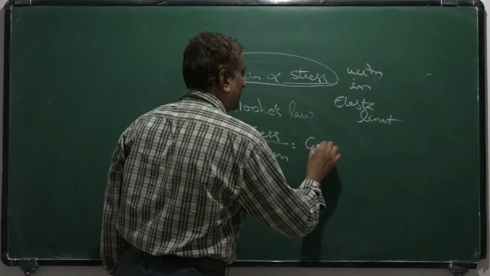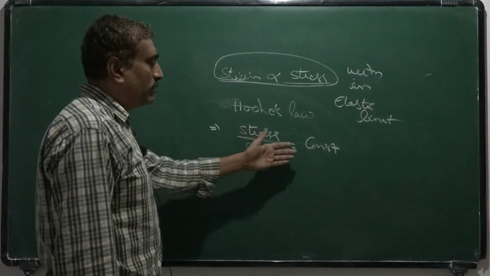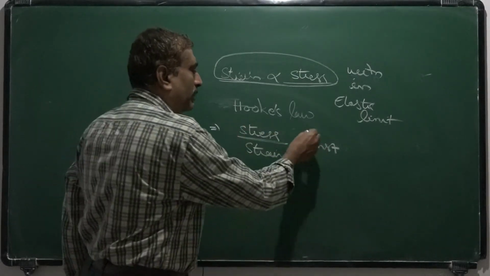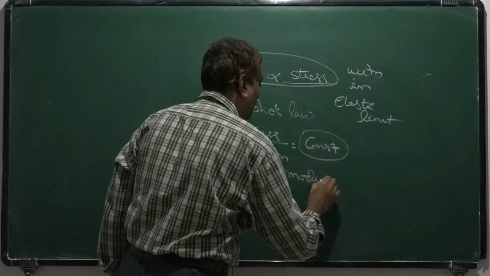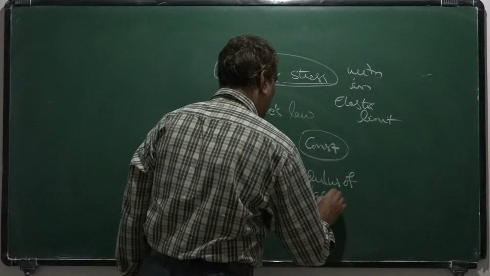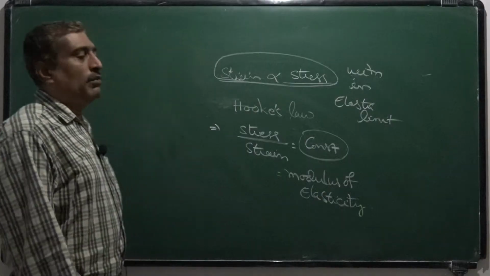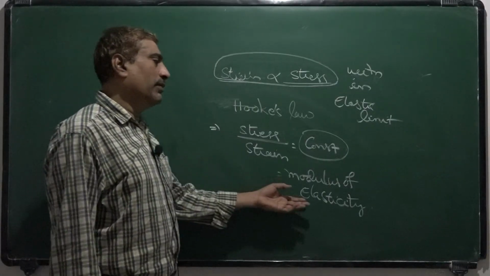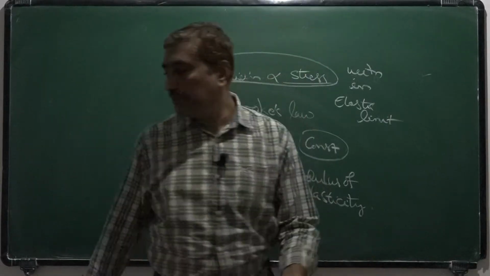The ratio of stress to strain is a constant, and this constant is called the modulus of elasticity. There are three different types of modulus of elasticity.